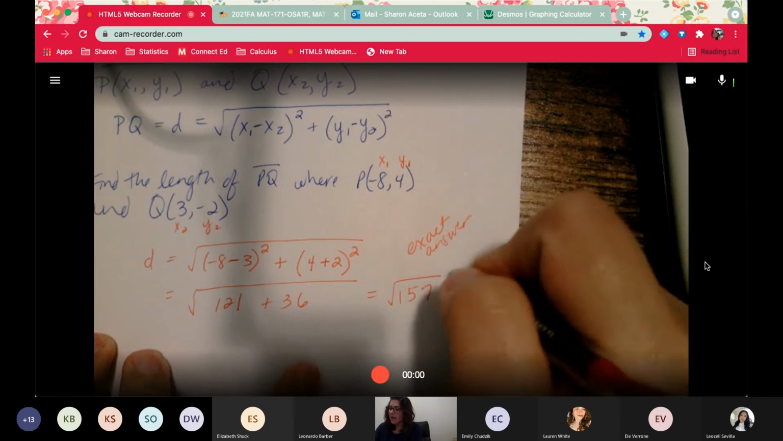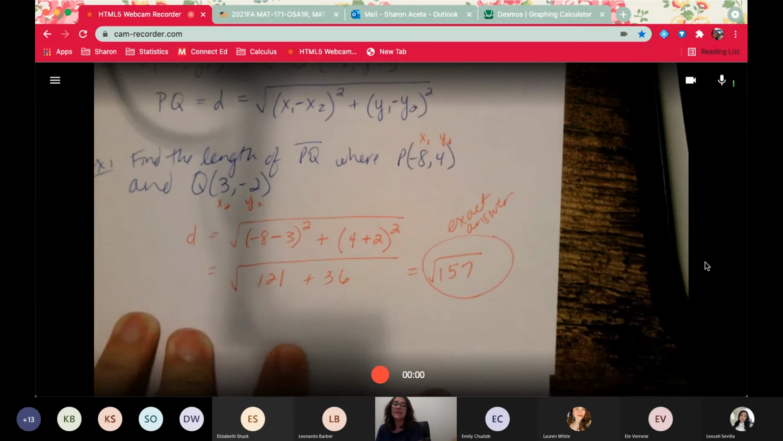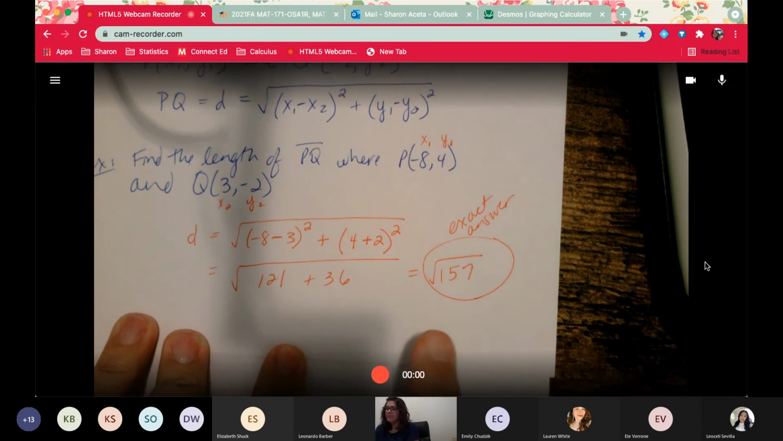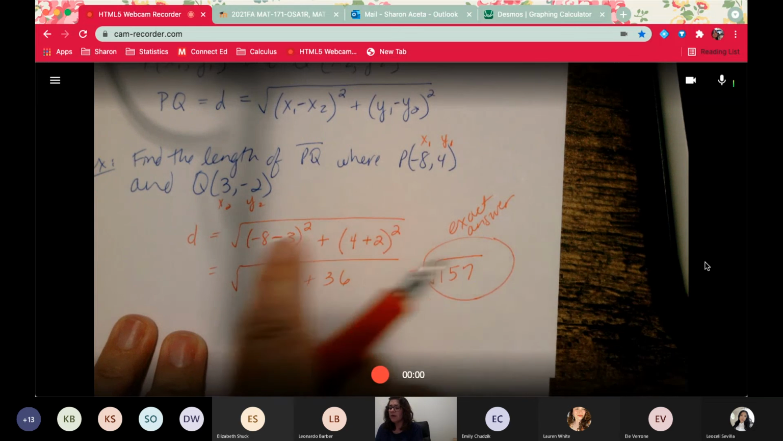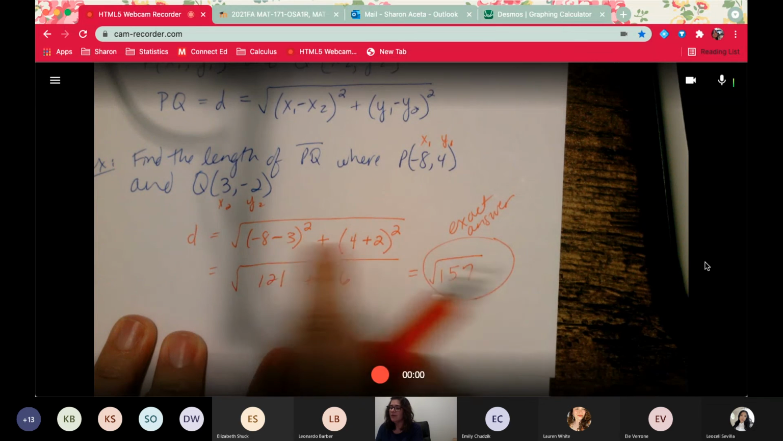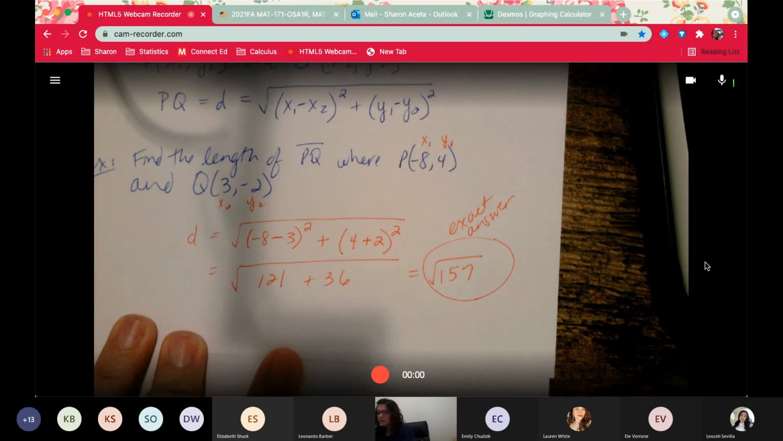And I believe they're going to ask you that on homework. What's the exact answer? So you might not necessarily want to put the square root there when you type this in the calculator. Just put that in there. And then make sure your final answer has a square root in it.